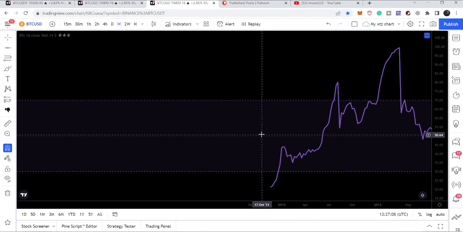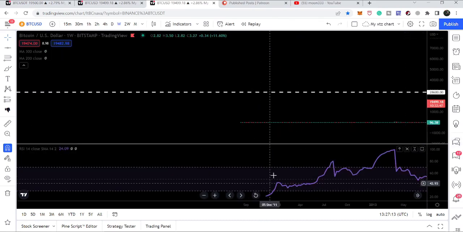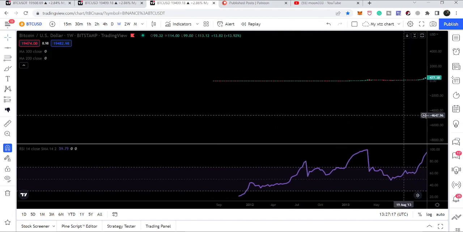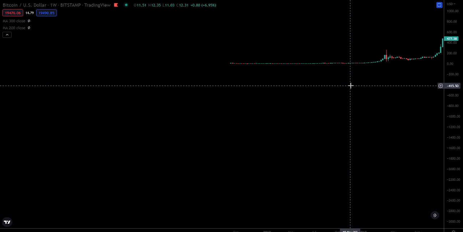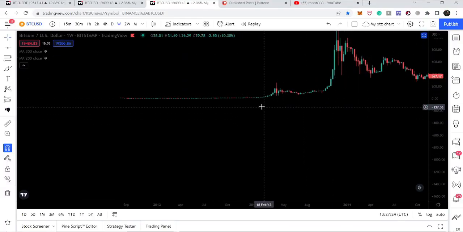Now let's see the price action. What happens with the price line when RSI enters the oversold zone? For example, here it was oversold because here it just appeared. So I'm just showing you what happened. You can see that the price line was moving sideways, and here it started a very big move.